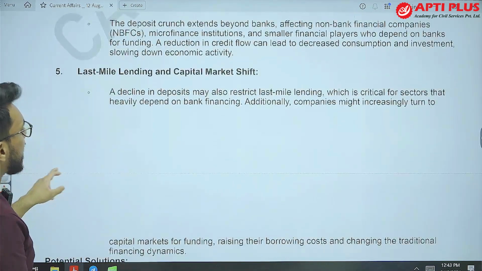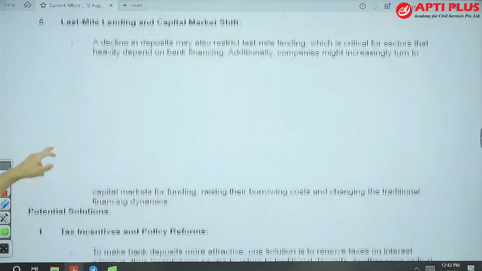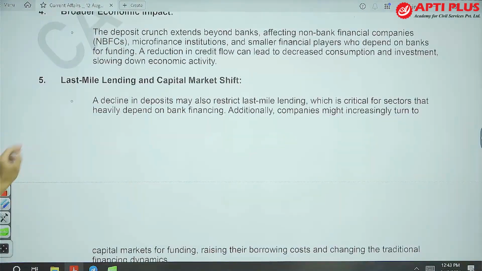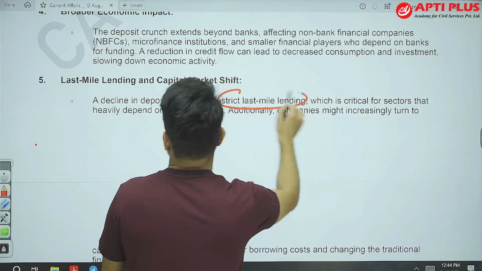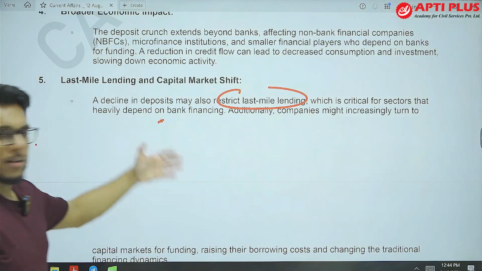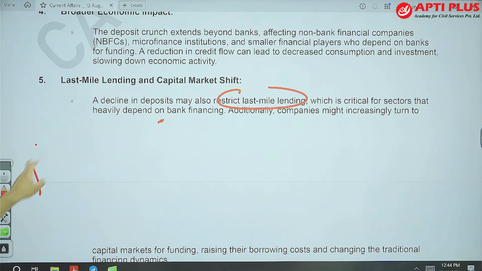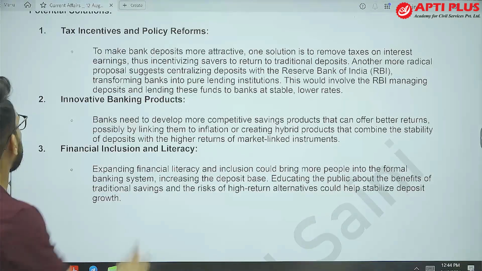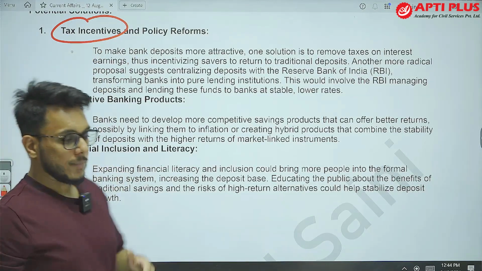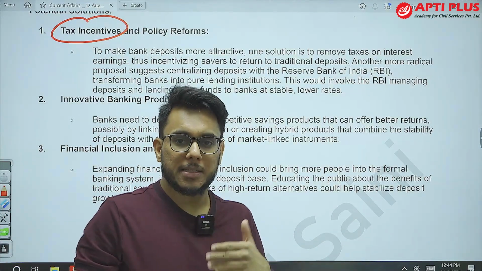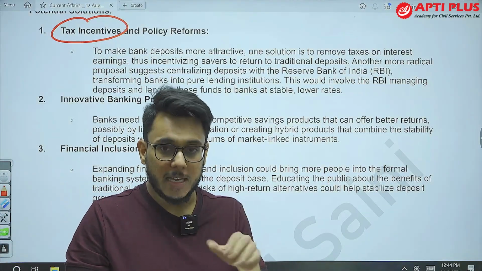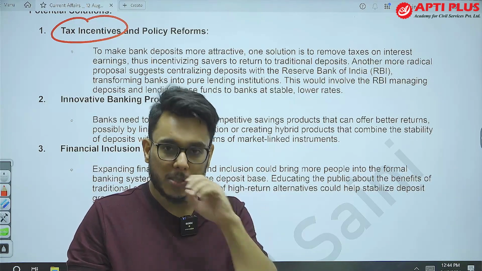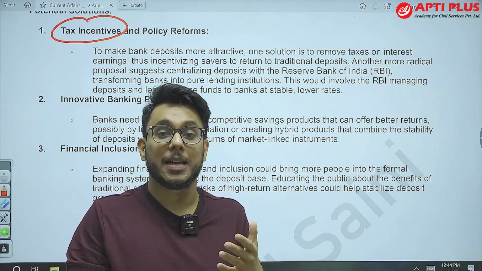The next issue is that a decline in deposits might also restrict last mile lending. Now, what can be the suggestions in this line? Tax incentives. Basically, the money that you have put in a fixed deposit, the interest that you will get on that fixed deposit is taxable.